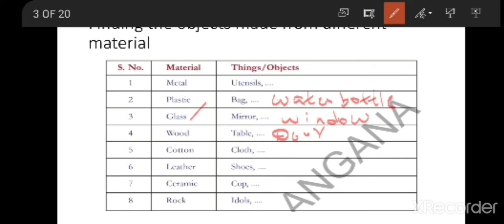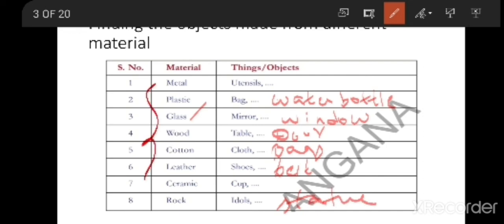Cotton, you can prepare clothes with the cotton. Leather, shoes you can prepare. Belts can be prepared with leather material. And cotton also, clothes you can prepare. Even bags. Now cotton bags are very famous, no? So bags also you can prepare with cotton. Ceramic, cups, glasses, plates, these can be prepared with ceramics. Rock, yes, idols, statues can be prepared with rocks.